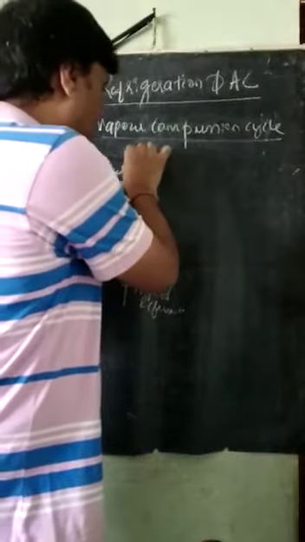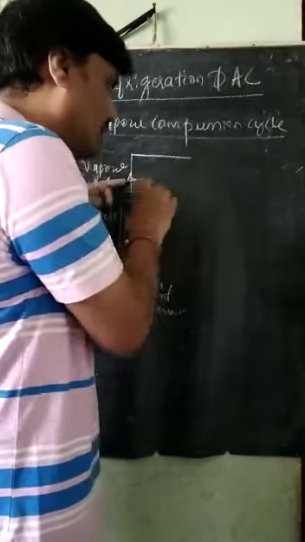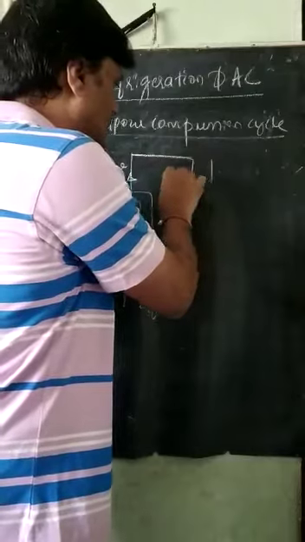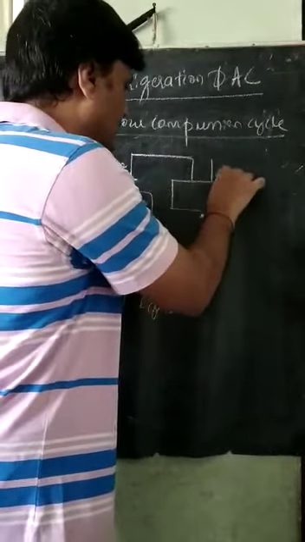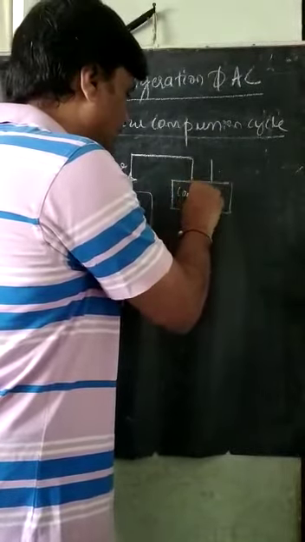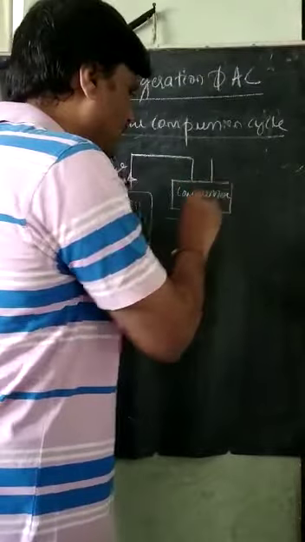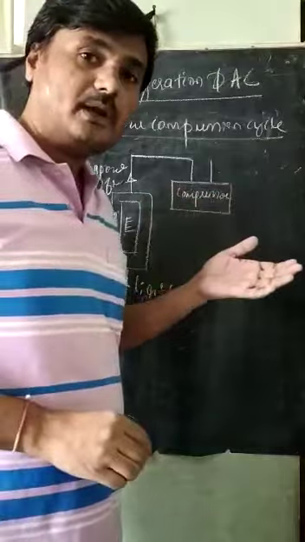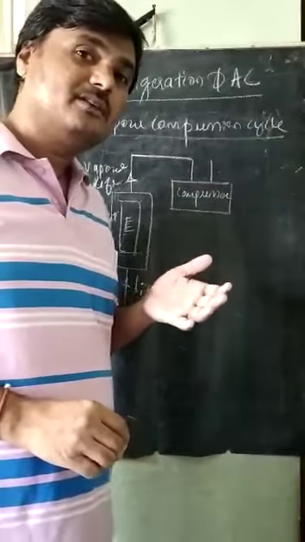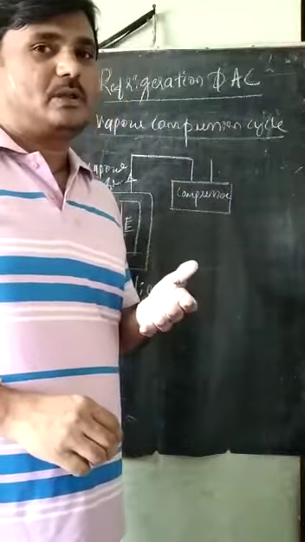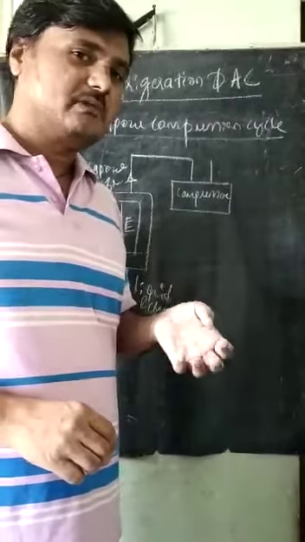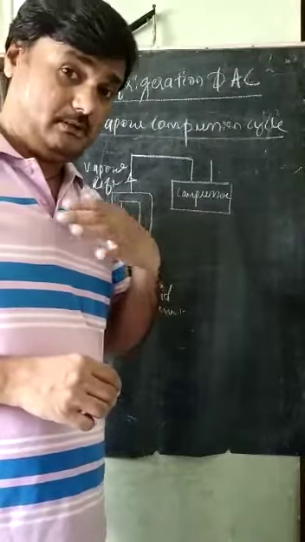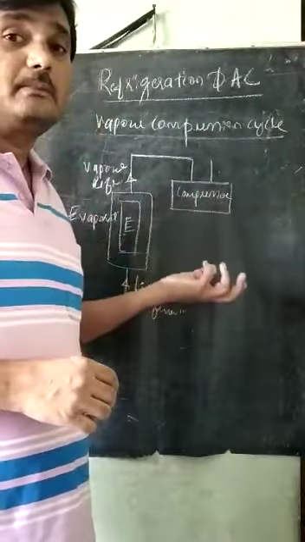Then it will be supplied to another very important component, called the compressor. What is the compressor? As I have told, it takes electrical energy as input and gives work as output energy. Why is that work required? By the laws of thermodynamics, without external work we cannot transfer heat from the lower temperature zone to the higher temperature zone.